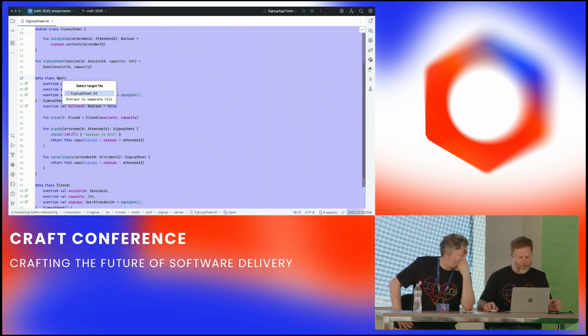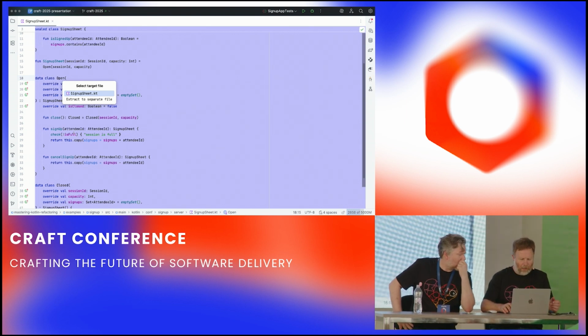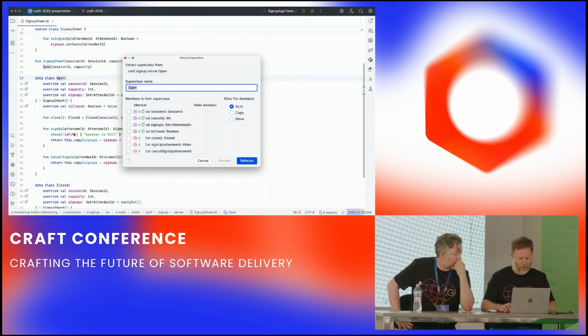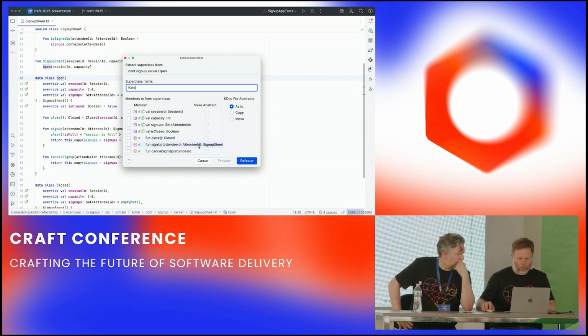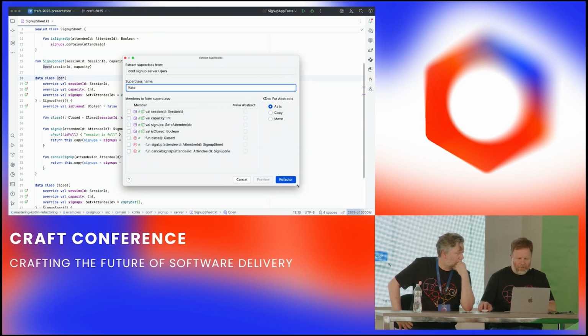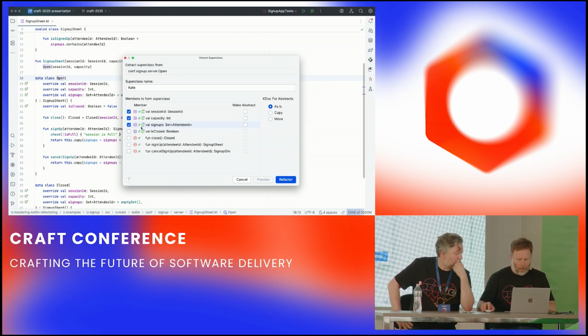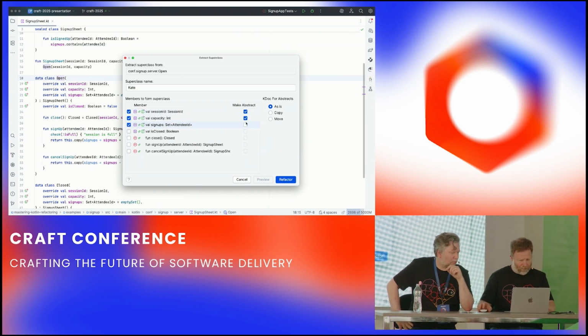Available or full is our problem now, because we're trying to get rid of this check is full. So that's our differentiation between our two things. Okay, so when we're done, I'm going to call it Kate this time. And what do we want to pull out? Session IDs. Those need to be abstract the same again. We might be able to inherit them, but I just don't trust the refactor not to break everything. Is closed is always going to be... Sign-ups should be abstract as well, I think. What? Yes, I'm getting there.